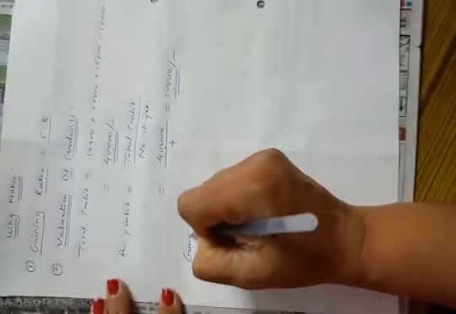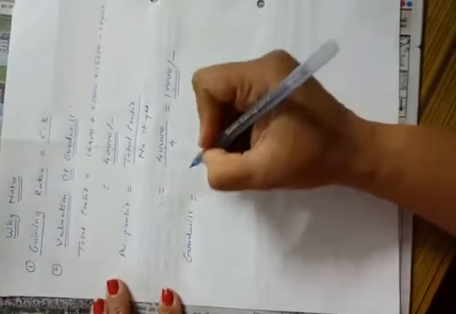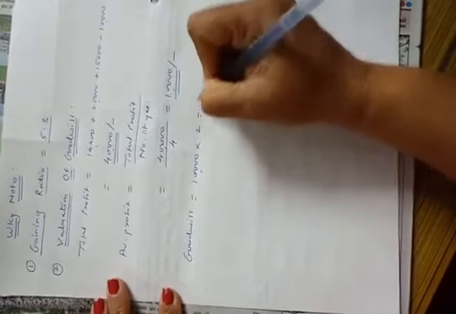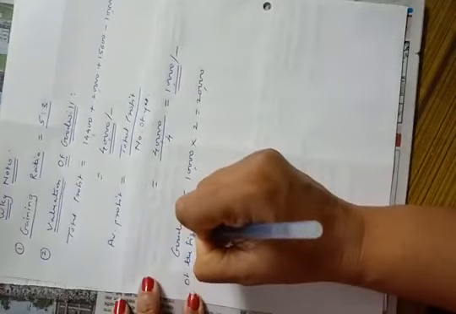Now goodwill is equal to average profit into number of years purchase. Average profit is 10,000 into 2 years purchase. So goodwill of the firm is rupees 20,000.